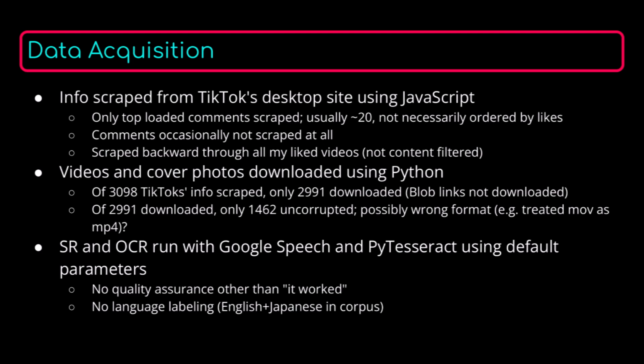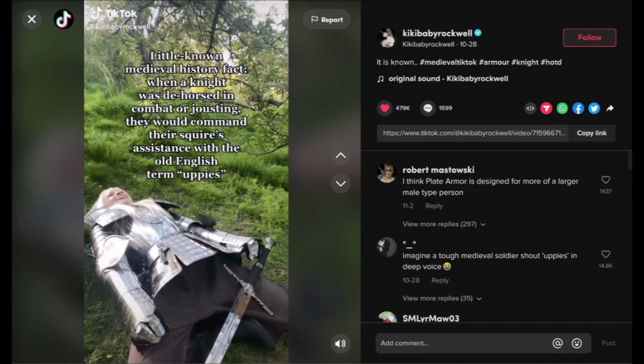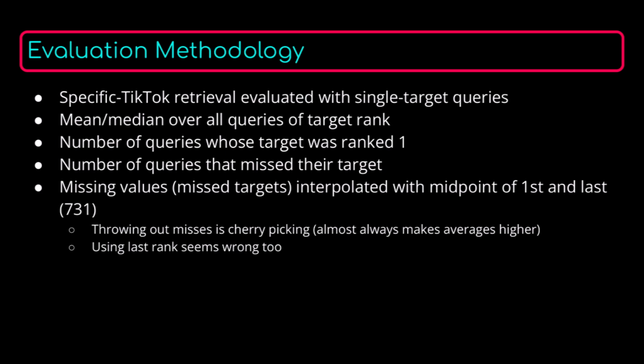In terms of speech recognition and optical character recognition, I used Google Speech and PyTesseract pretty much just out of the box. I really didn't do any quality assurance other than a spot check that it worked for one example. And the corpus does have some Japanese in it because that's my second language. And I didn't do any language labeling whatsoever, so hopefully the speech recognition and OCR were able to figure it out. Here's a screenshot from TikTok's desktop site. Pretty much all of the fields of information that you can see here are what my scraper was able to get.